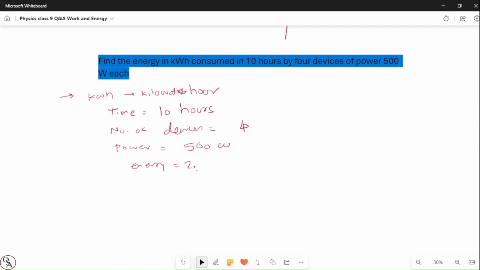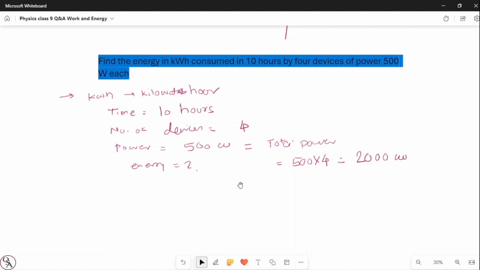First of all, they have given the power as 500 watt for each. So what is the total power? How can we calculate the total power? The total power is 500 into 4, 5 fours are 20, so this is 2000 watt, right?